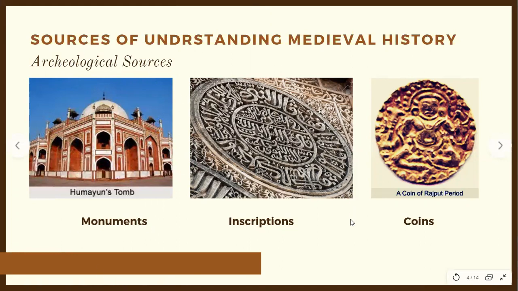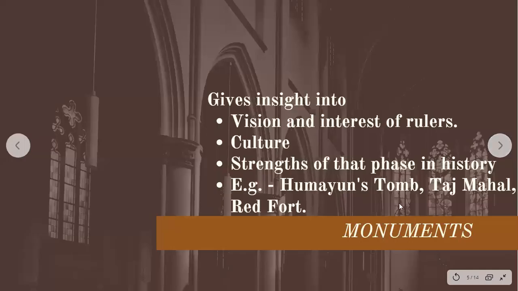You have sculptures, you have cave paintings, you have monuments, inscriptions, coins, right? And then you also have a lot of literary sources. We will be covering them in the later slides, but first, we will cover archaeological sources in detail. Now, monuments. Children, what are monuments? Monuments are buildings, ruins of buildings, mosques, temples. What else? You have stupas, right?